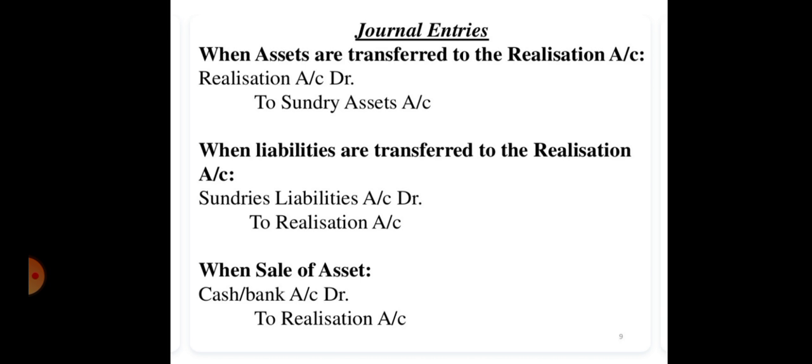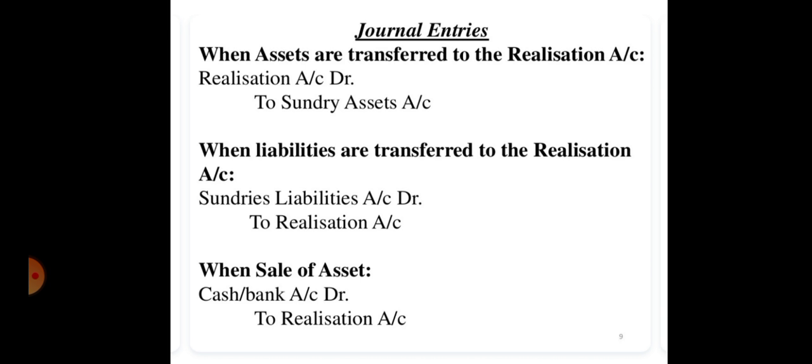At number 2, we will be closing down the liabilities. And for closing the liabilities account, the entry will be sundry liabilities account debit to realization account. Here we have debited the liabilities account because we are closing the liabilities account.